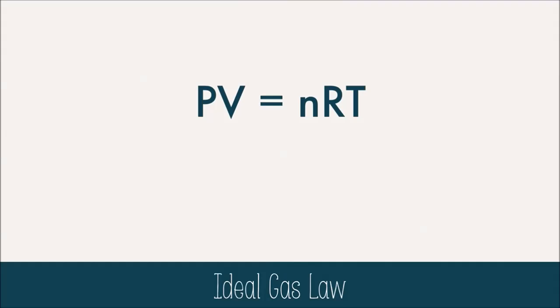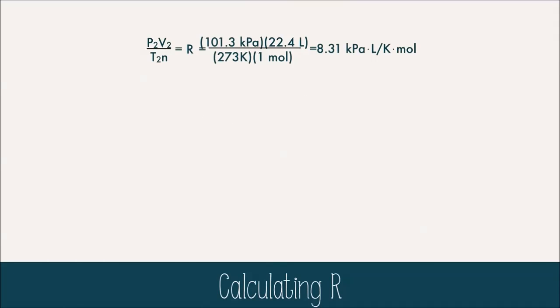But let's talk about what R is exactly. R is calculated from P2V2 over T2 times n, and it's all set to standard temperature and pressure. So 101.3 kilopascals, 22.4, which we got from every mole of a gas at STP is 22.4 liters, 273 Kelvin, and that's just set to 1 mole. And what you get when you actually calculate those numbers is 8.31 kilopascal liters per Kelvin mole, which is really fun to say fast.